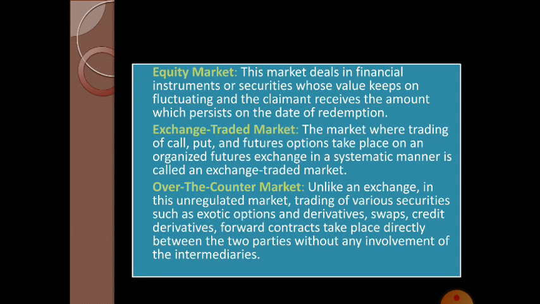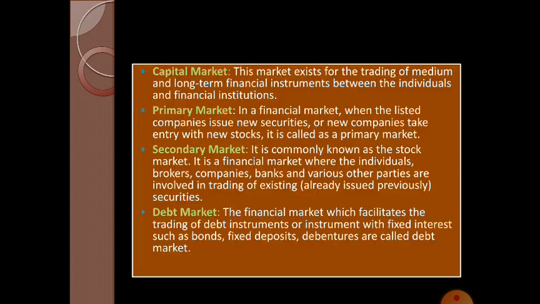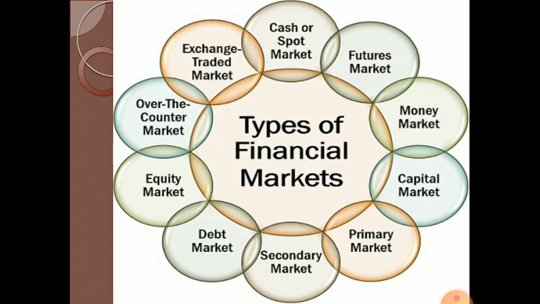Okay, students, what are the types of financial market? First one is cash market, futures market, money market, capital market, primary market, secondary market, debt market, equity market, over the counter market, exchange traded market. These are the important kinds of financial market. Okay, this is all about our topic. Hope you all understood what I taught here.